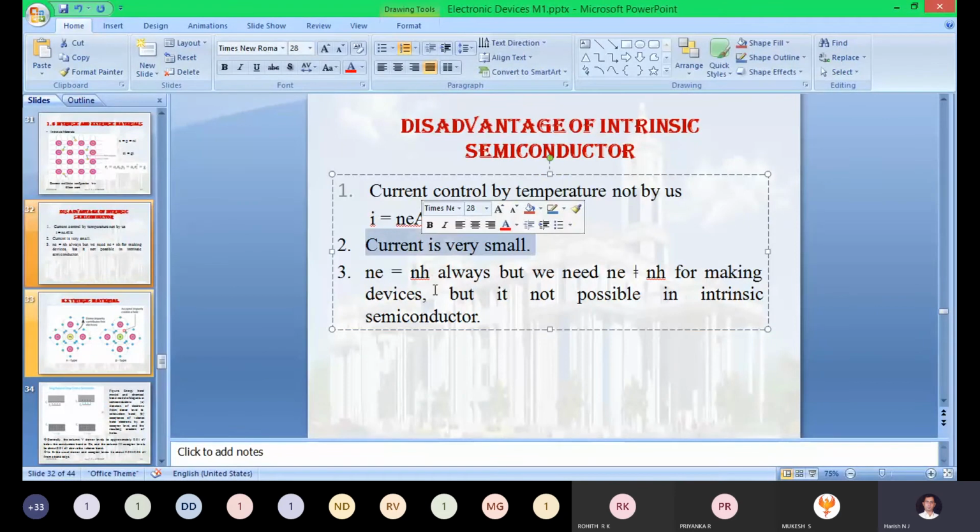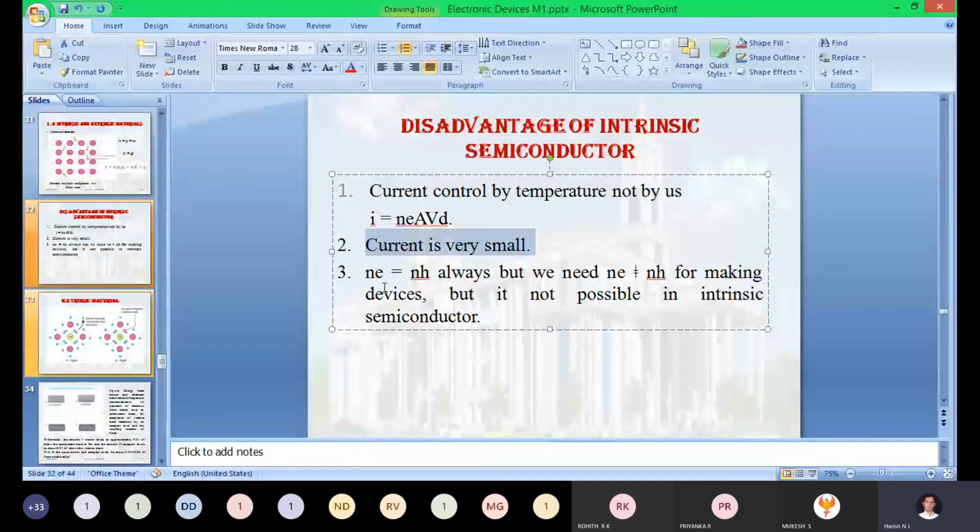Okay, next coming to the third one. In the intrinsic, Ne will be equal to Nh always. But in the extrinsic semiconductor, if you add any one type of impurity atom, either trivalent or pentavalent: if you add a pentavalent, Ne will become more than Nh.